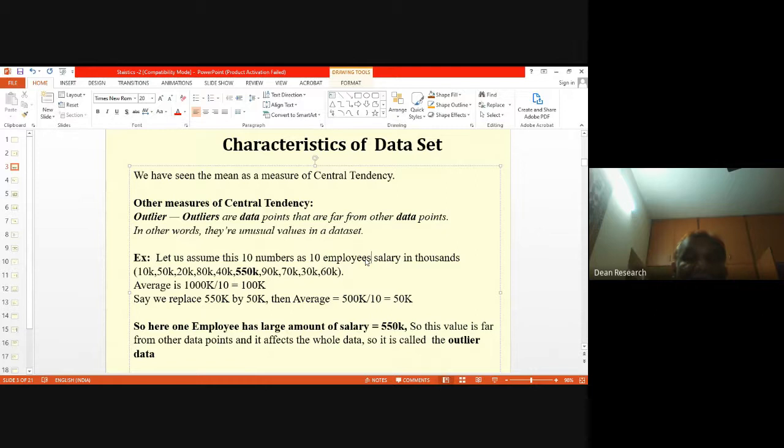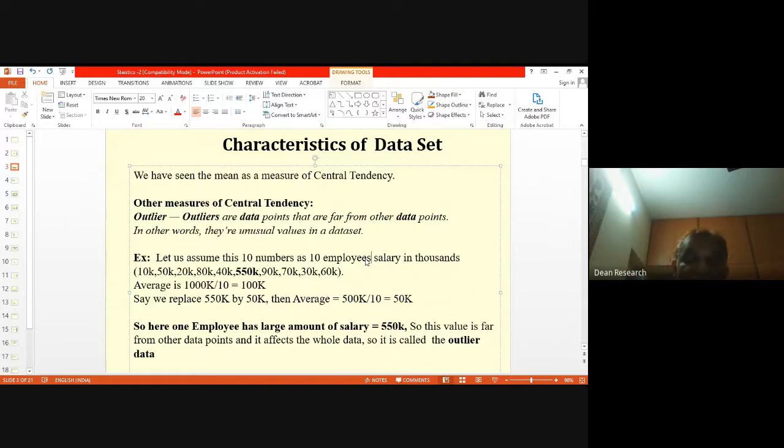In case the CEO is removed and somebody with a salary of 50K replaces the CEO, then the average comes to 500K divided by 10, that comes to 50K, right? Now you will see the difference in terms of the value of these two averages. One results in an average of 100K rupees, the other in 50K rupees.